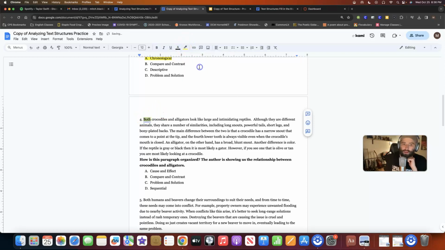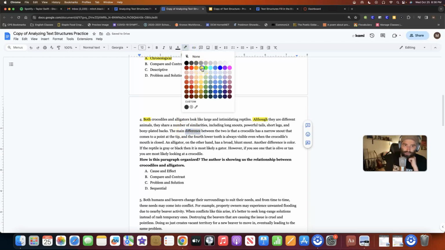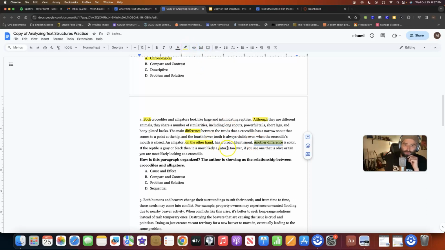And here you highlight, again, there's so many when it comes to compare and contrast. Again, this is why I think compare and contrast is always one of the easiest ones to identify because the signal words are just so very obvious. Like on the other hand, I mean, I could literally highlight in every single sentence. There's something that is just showing us, oh, this is compare and contrast. No duh. We're looking at the relationship between 2 different things. Now, almost always speaking, when you do compare and contrast, you do want it to be things that are similar.